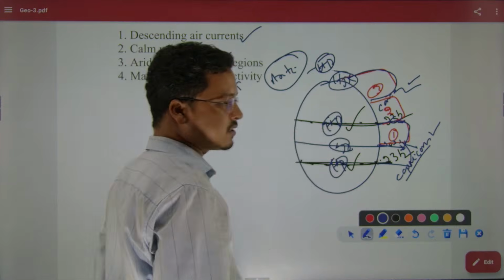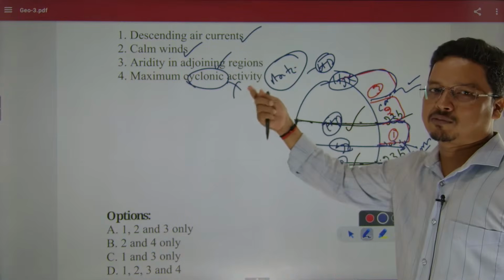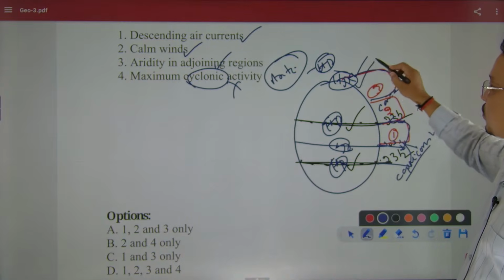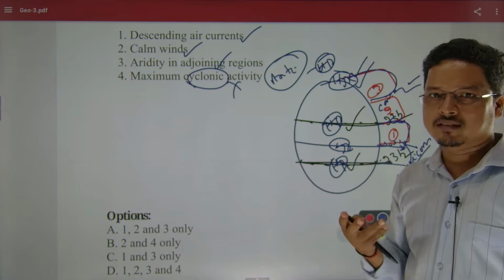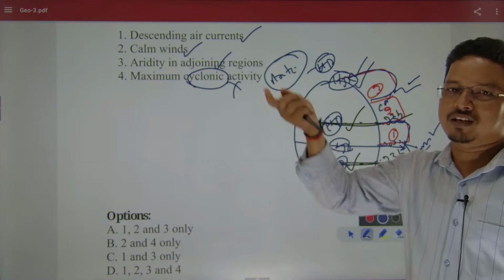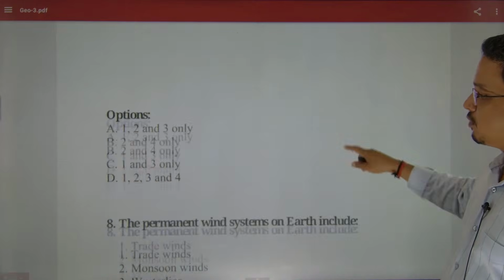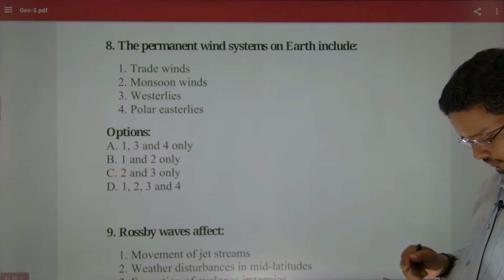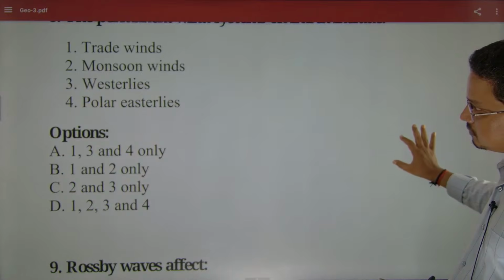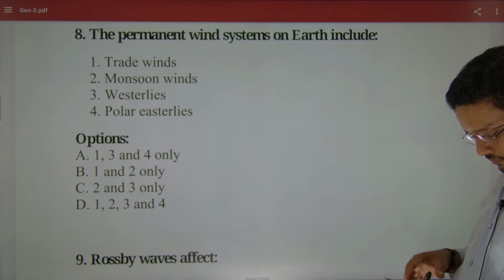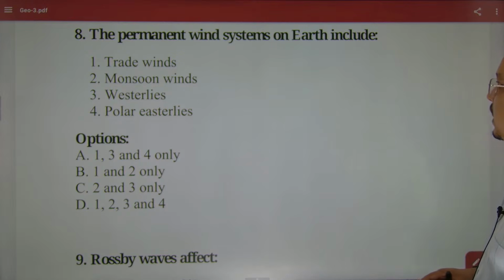This is part of tricellular circulation, or meridian circulation of the atmosphere. There are three types of atmospheric circulation: meridian circulation, zonal circulation, and local circulation. Convective currents may happen there. So that would not be there. 1, 2, 3, A will be the correct answer. You gave a very good answer. If there are any difficulties, you can ask me, right?